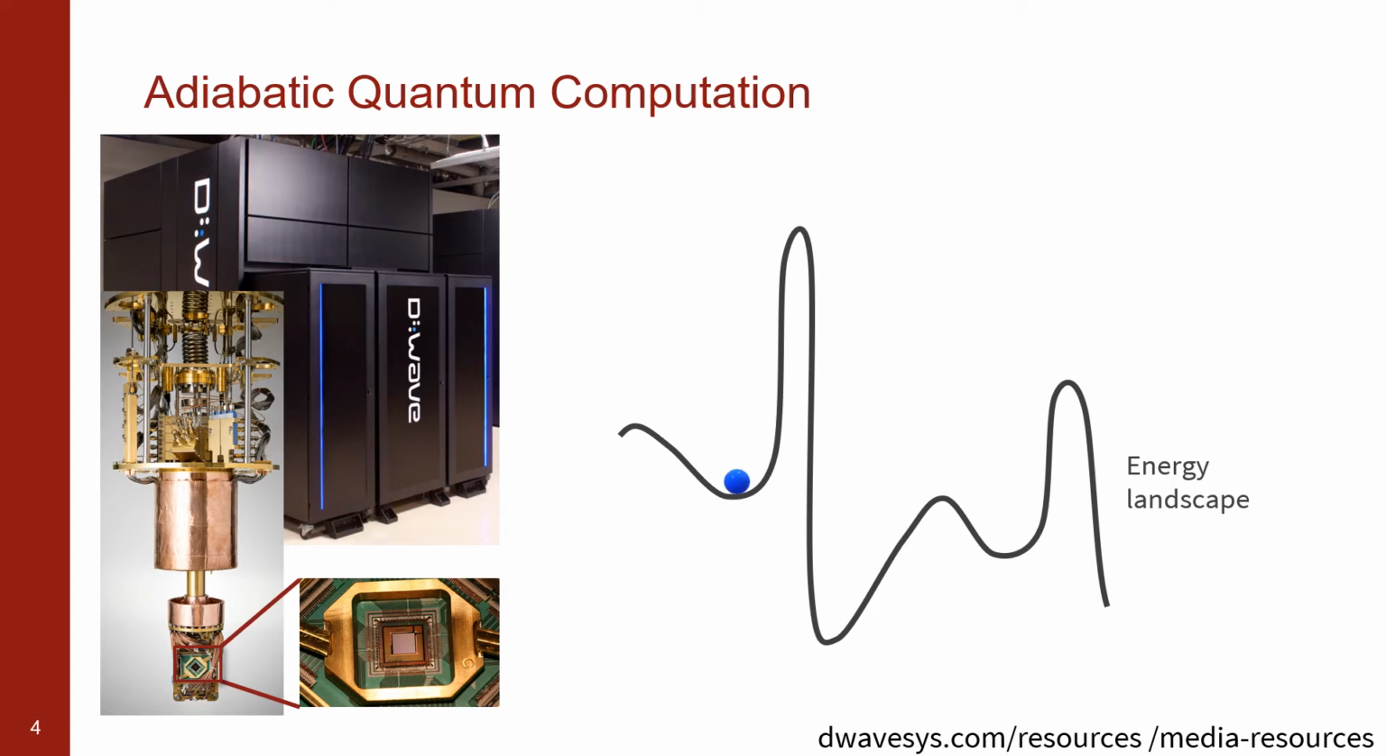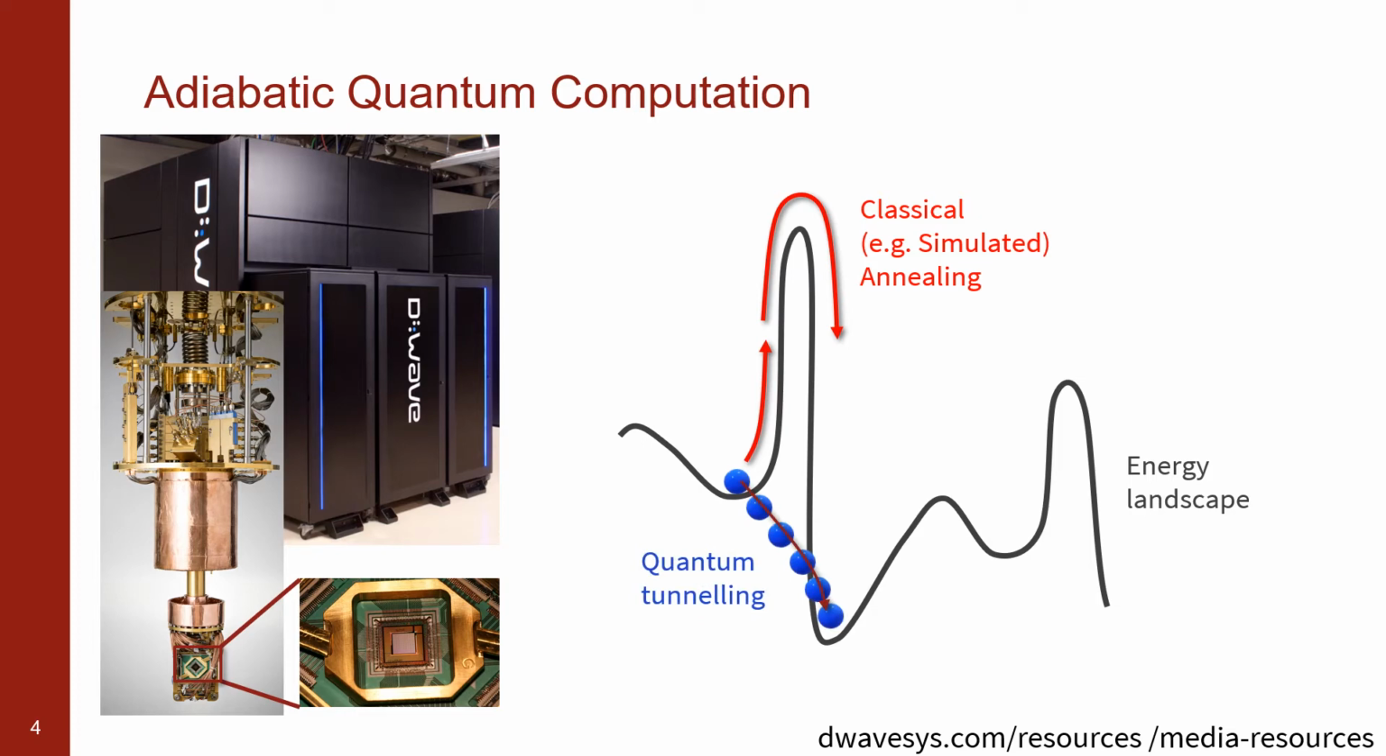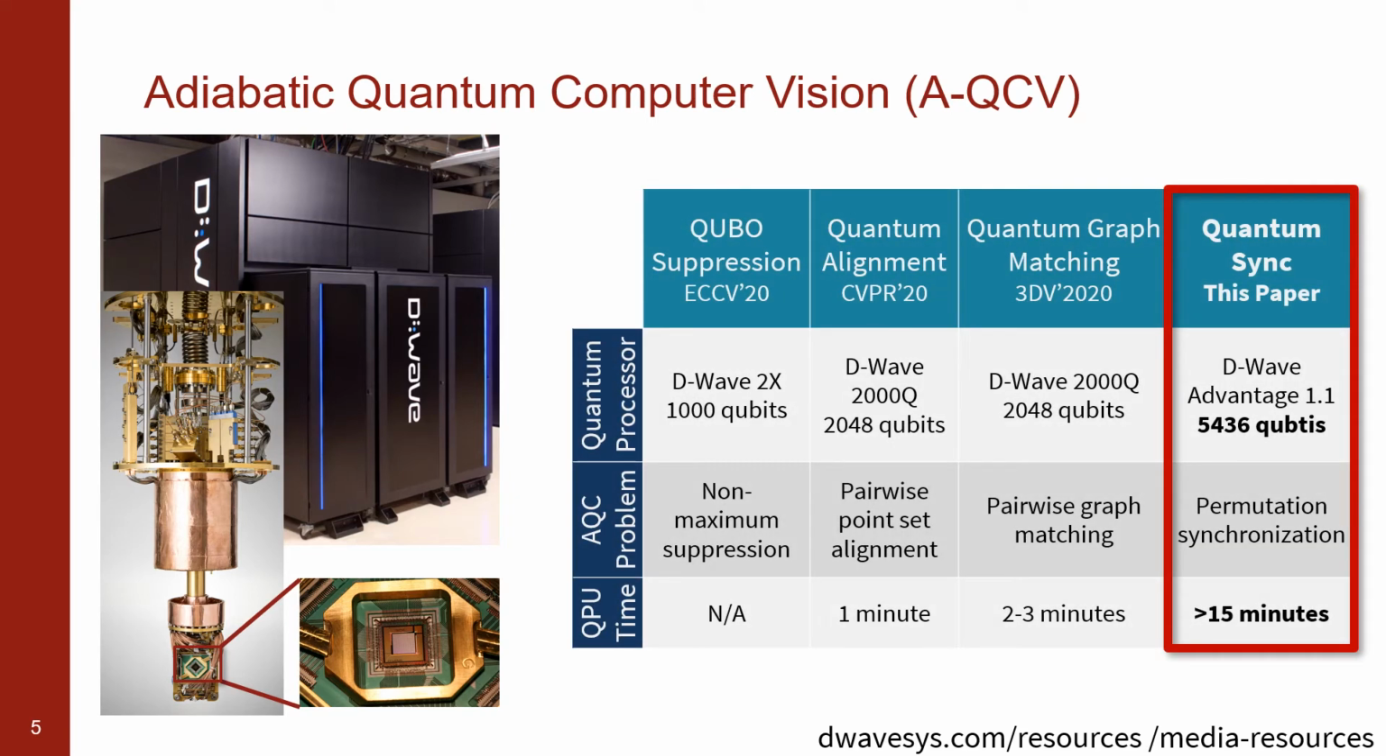Unlike thermal annealers, this new annealer can overcome steep barriers by tunneling through them, making it possible to solve exponentially hard problems. Besides cancer diagnosis or protein analysis, AQC has already penetrated our field, enhancing the prior art in non-max suppression, point-set alignment, or graph matching. Though we are the first to jointly process image collections and present evaluations on real data worthy of 15 minutes of QPU time, a significant span in the quantum realm.